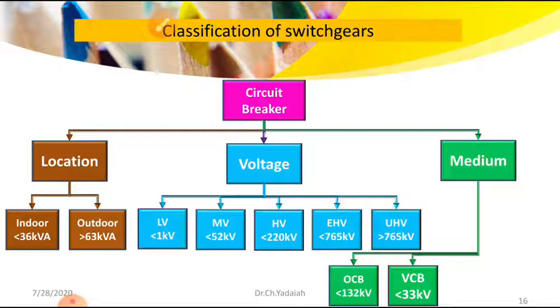What is the advantage? We can operate it a number of times, whereas in oil circuit breakers, what will happen? If operated a number of times, an arc rises and we quench the arc every time. During this process the oil decomposes, and there is a possibility of the oil particles forming carbonization.